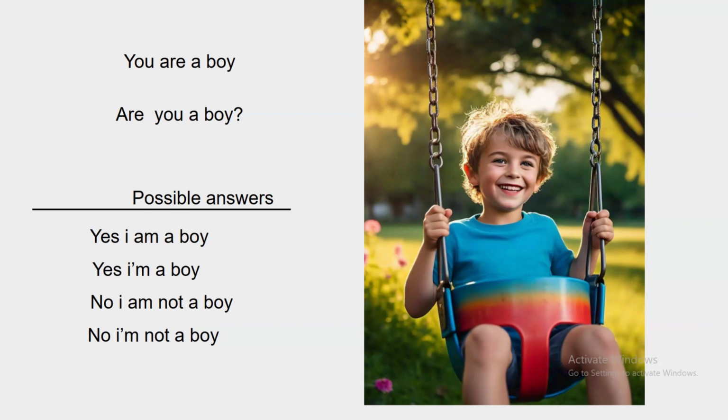More examples. You are a boy. And the question will be, are you a boy? The be verb comes in front. Possible answers? Yes, I am a boy. Yes, I'm a boy. No, I am not a boy. No, I'm not a boy.